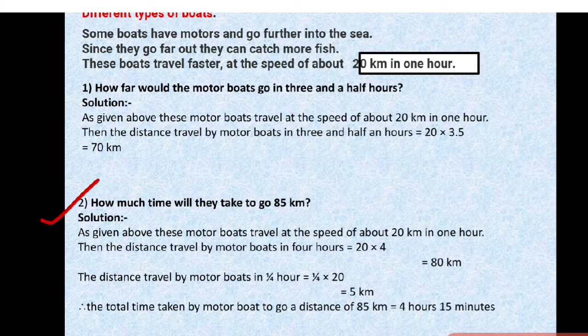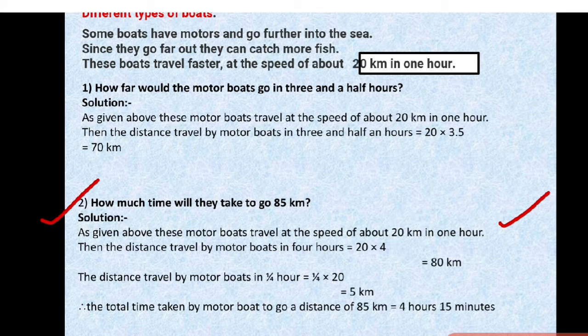We'll go to the second one. How much time will they take to go 85 kilometers? Now they are asking, if the fisherman wants to travel 85 kilometers, what is the time taken? As given above, these motorboats travel at a speed of 20 kilometers in 1 hour. We know this. What is the distance covered in 1 hour? 20 kilometers. Yes or no? In 1 hour, we are covering 20 kilometers.